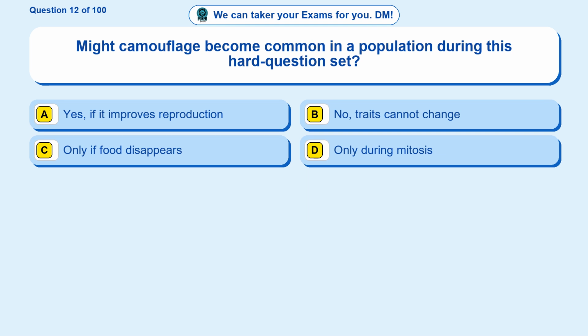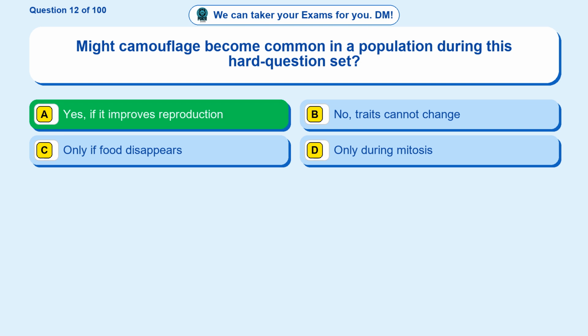Question 12. Might camouflage become common in a population during this hard question set? Option A. Yes, if it improves reproduction. Option B. No, traits cannot change. Option C. Only if food disappears. Option D. Only during mitosis.